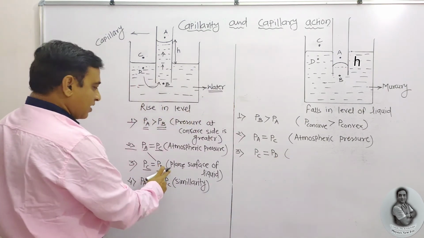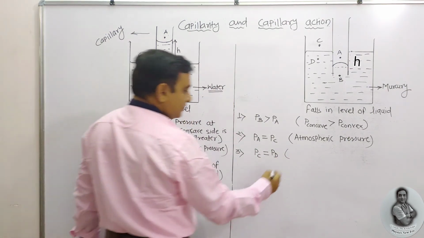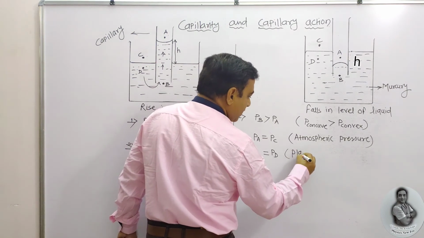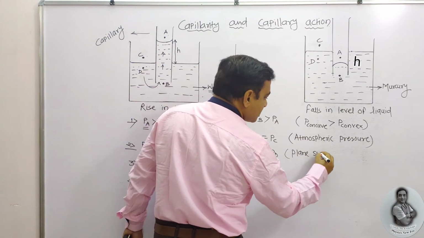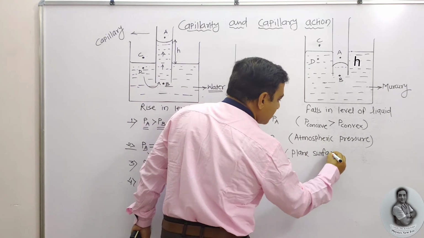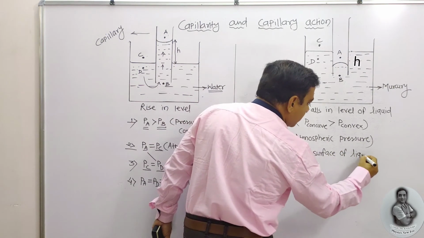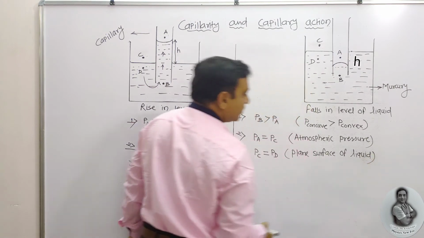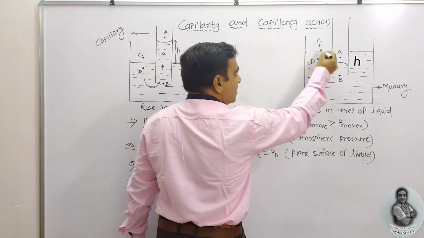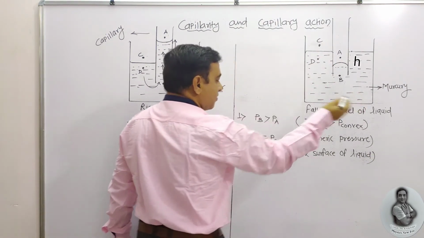The similar plane surface of the liquid. Plane surface of liquid. At the plane surface, the pressures on both the sides are equal.